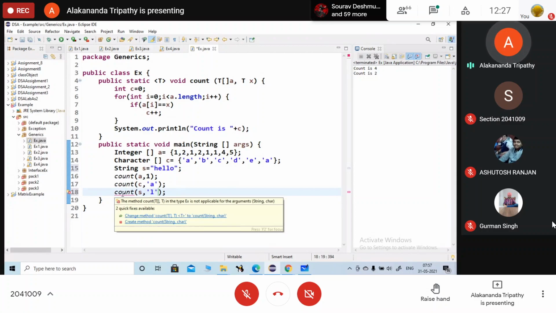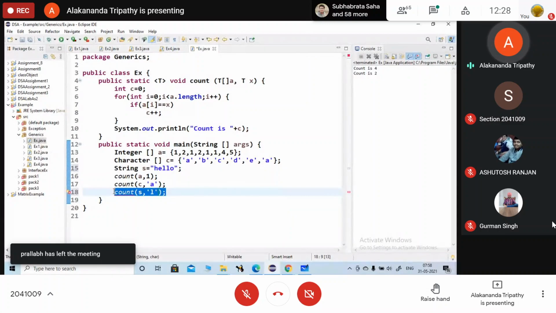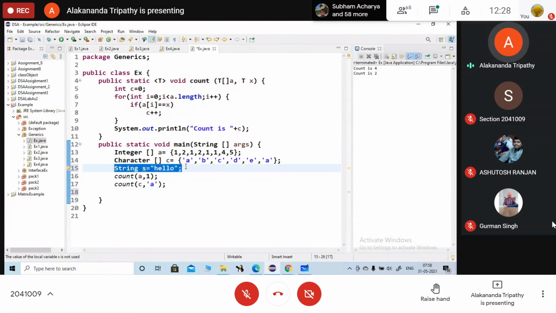Okay, यहाँ पर क्या लिख रहा है? Change method count T to count string and character. Okay, यहाँ पर दो generic टाइप तुम्हें डिफाइन करना पड़ेगा if you are going with the string and character comparison. Okay, do this one. If you are defining a double array, then how are you going to write it?